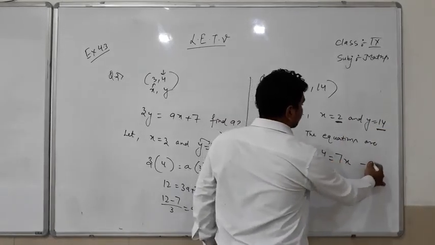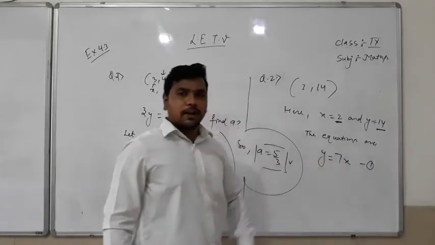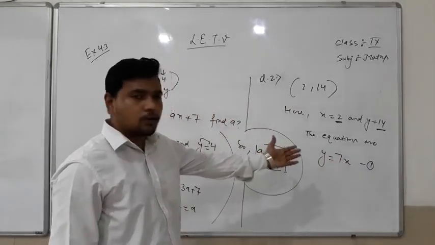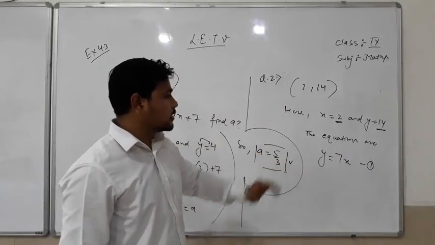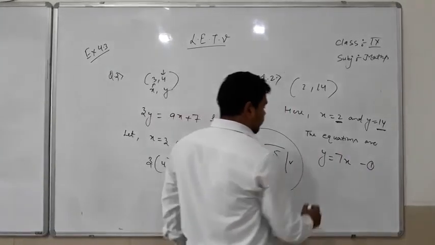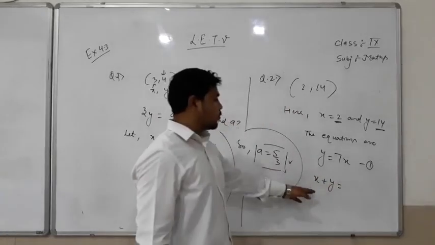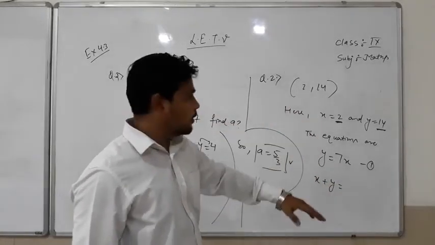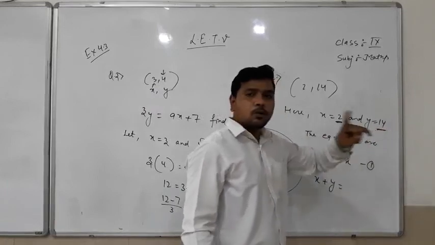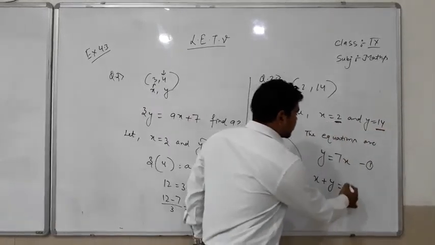You can check: 14 is equal to 7 into 2, so y is equal to 7x. And one more is x plus y. x is 2 and y is 14, so 2 plus 14 is equal to 16, so x plus y is equal to 16. That is the second equation.